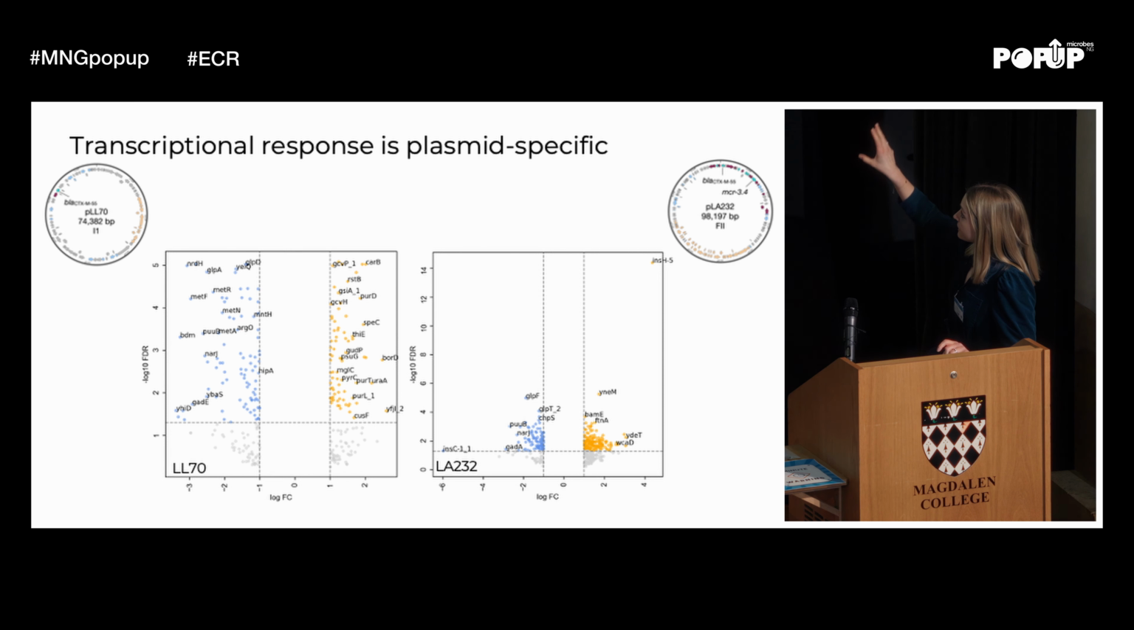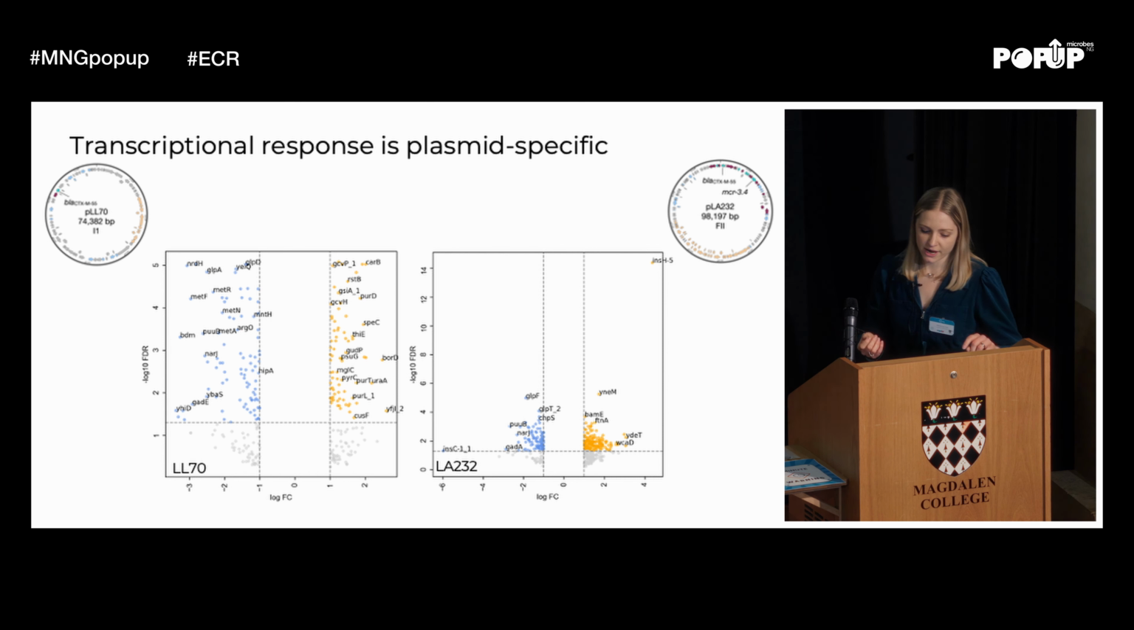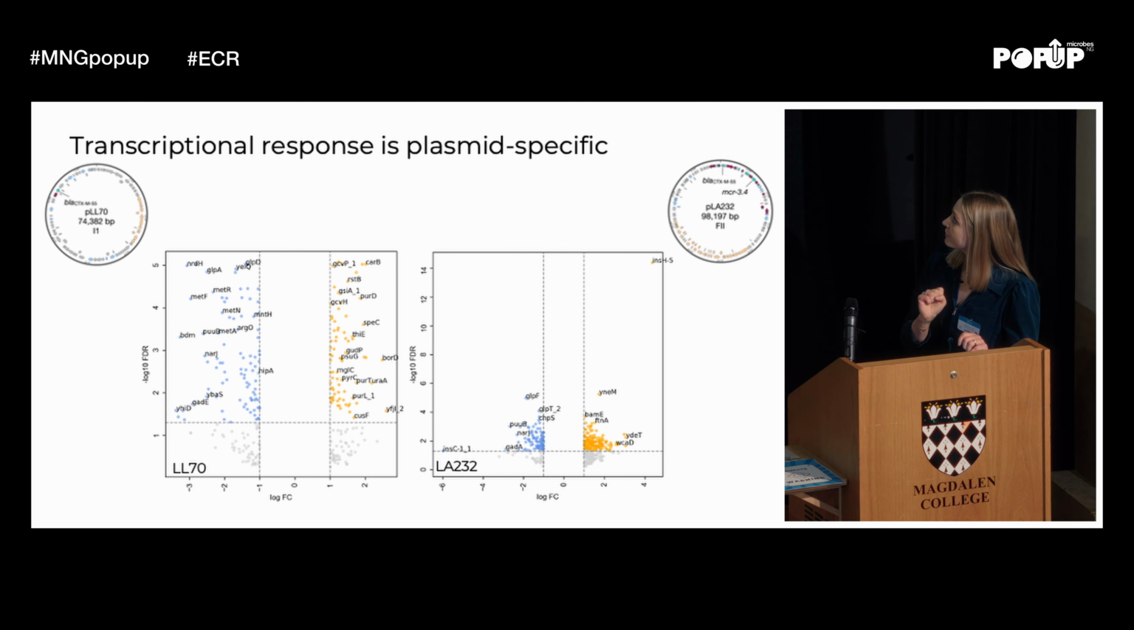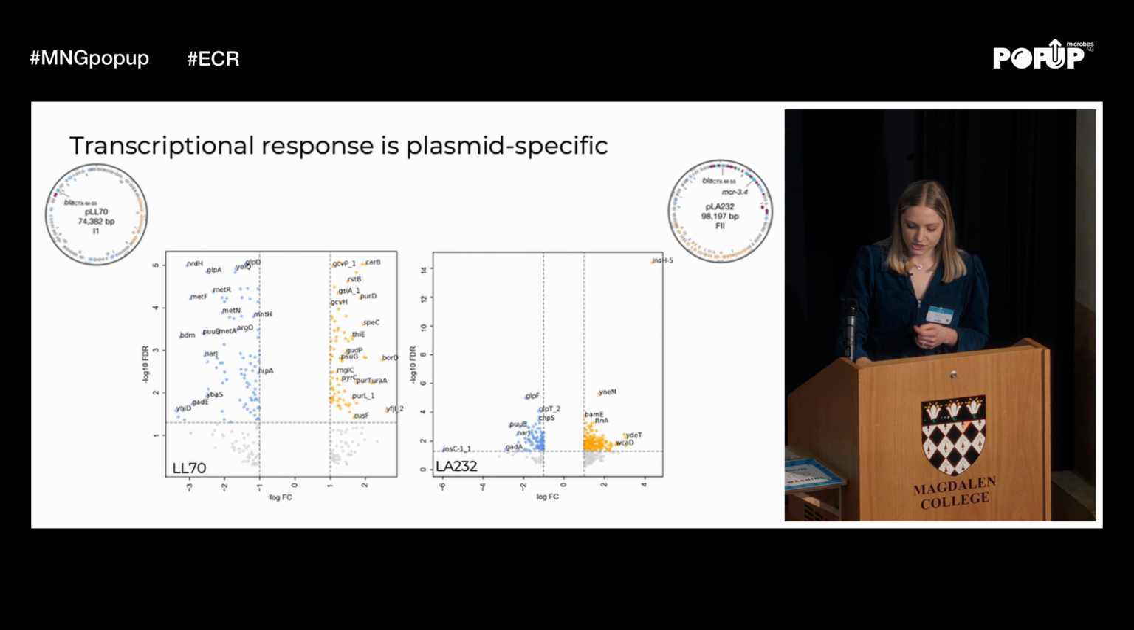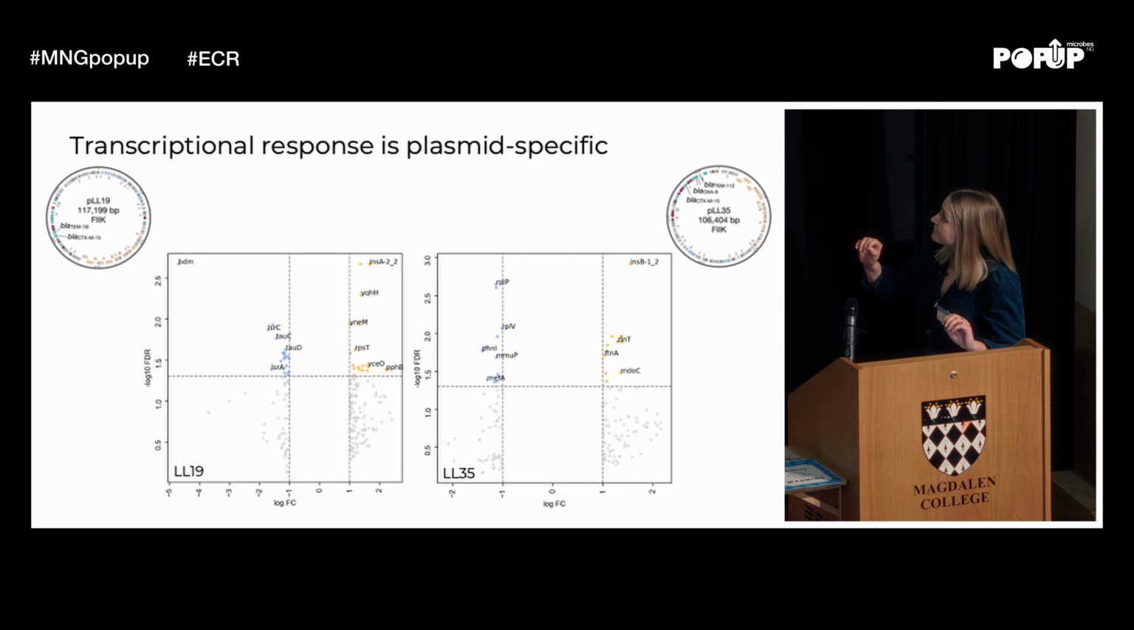In LA232, our one on the right, we see things related to transport and the membrane. YneM is an inner membrane protein. We have BamE, which is involved in putting beta-barrel proteins into the outer membrane. So on an overall level, we're seeing transport and metabolism genes being hit. We also see this in these transconjugants as well.